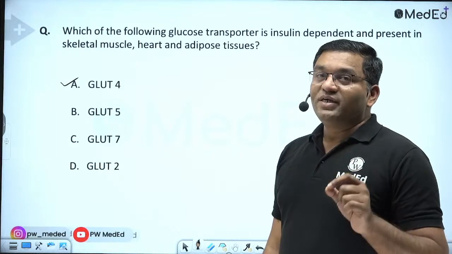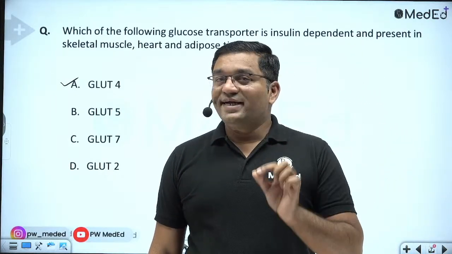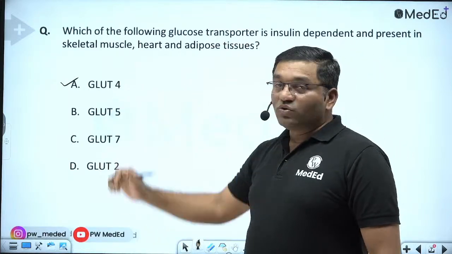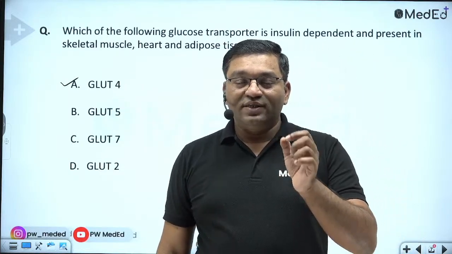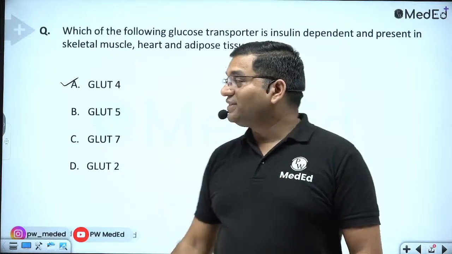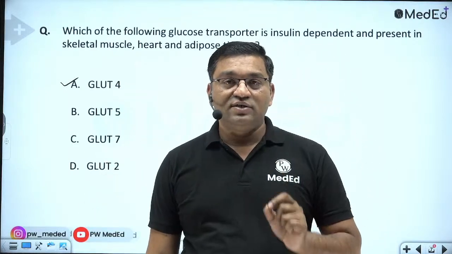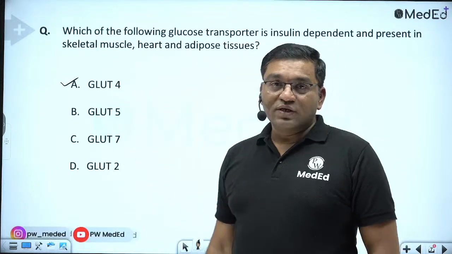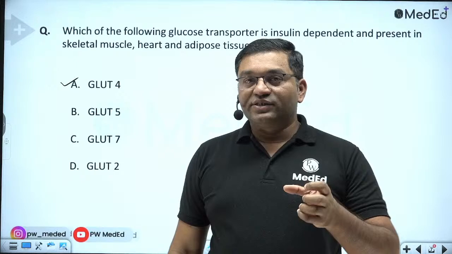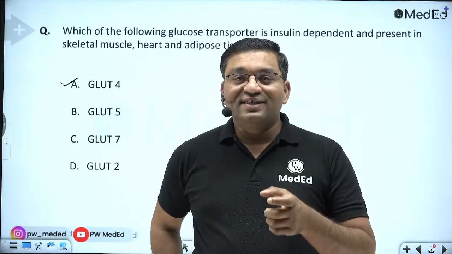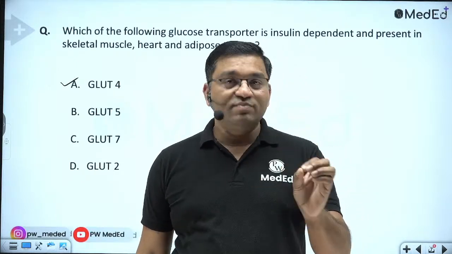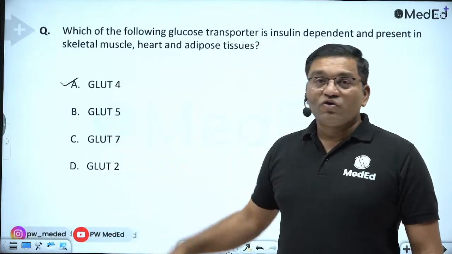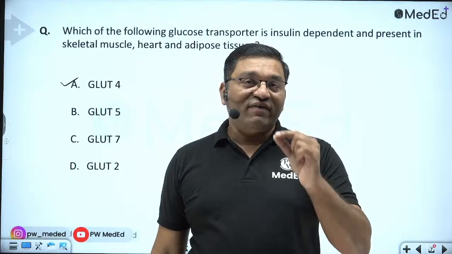The other insulin dependent glucose transporters are GLUT8 and GLUT12. Now what is the specialty of the GLUTs? These are carrier mediated transport, meaning a type of facilitated diffusion. The primary channel for the transport of glucose in the intestine is SGLT1, sodium dependent glucose transport, that is a symport. But GLUTs are important for glucose transport. It is a type of facilitated diffusion.